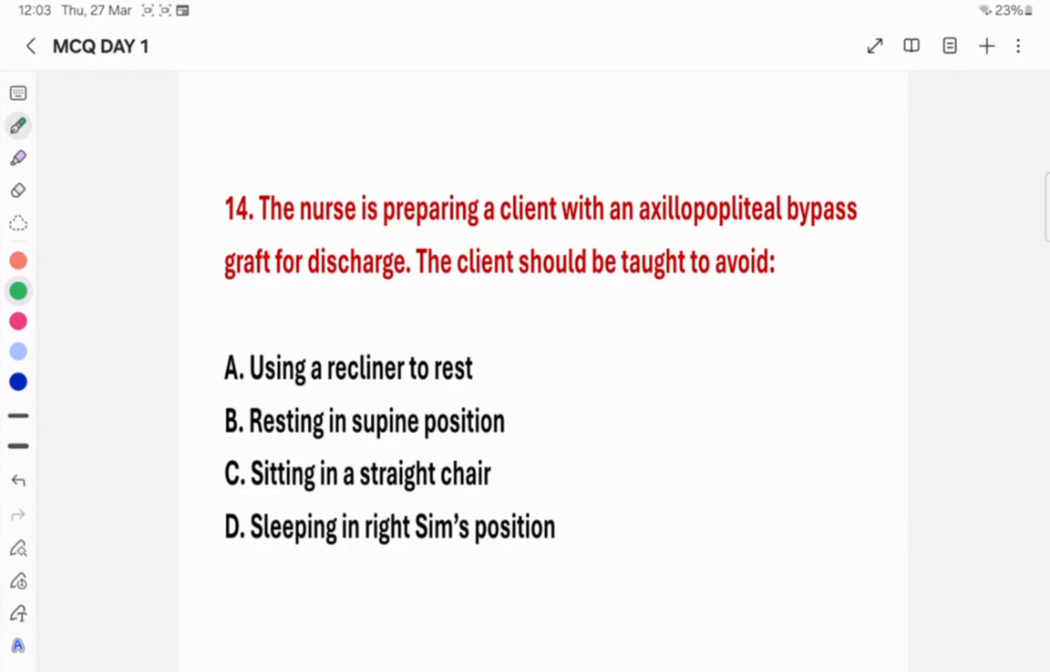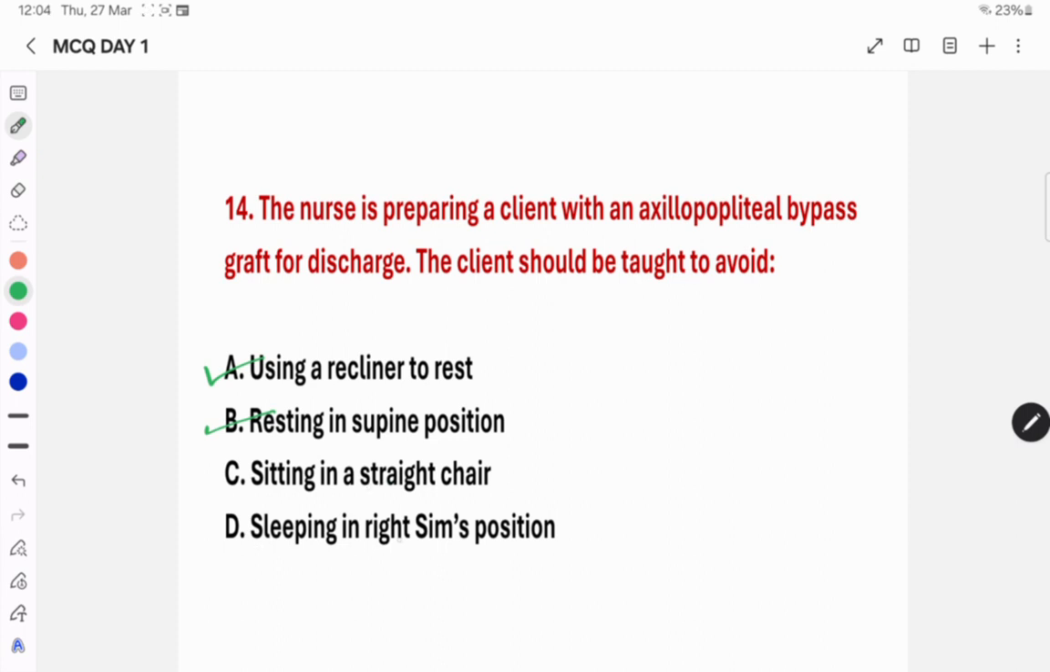Then question number 14. The nurse is preparing the client with an axillopopliteal bypass graft for discharge. The client should be taught to avoid what? What do we have to tell the patient with the axillopopliteal bypass graft? First one, using a recliner to rest. Obviously we can tell this one, they can use recliners. Then resting in supine position, they can do. Then sitting in a straight chair. Whether we tell them to sit, no, they should not sit.